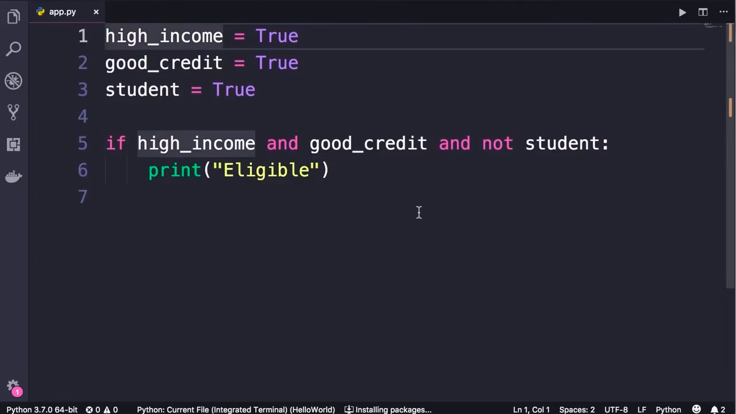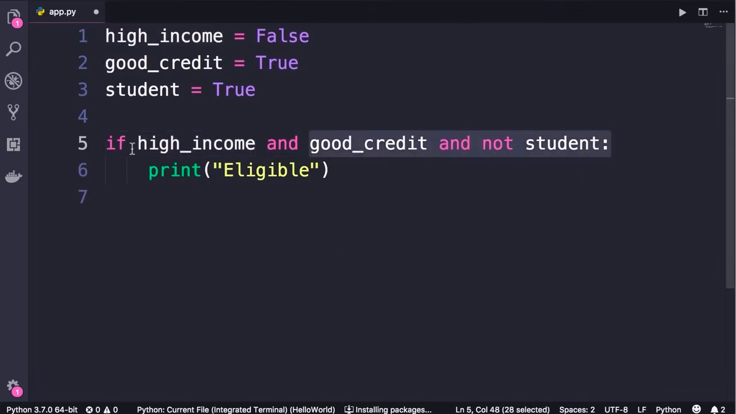Let me show you what I mean. So if I change high income to false, when Python interpreter sees this expression, it starts here. It knows that high income is false, so it doesn't matter what comes after. The result of this entire expression will always be false because at least one of the operands is false. This is what we call short circuiting, just like the short circuit concept we have in electronics. So the evaluation stops as soon as one of these arguments evaluates to false.